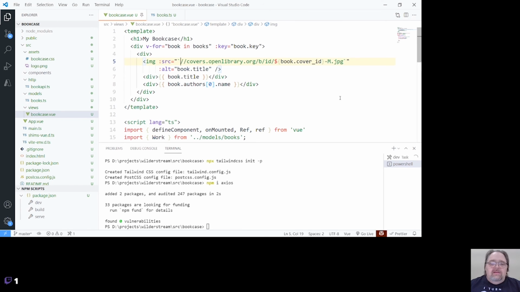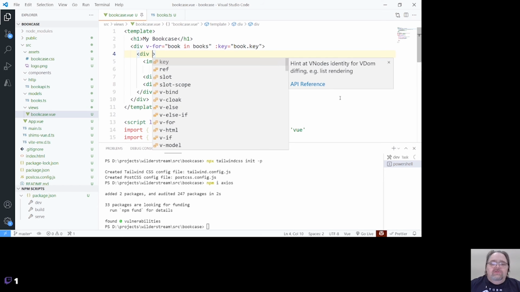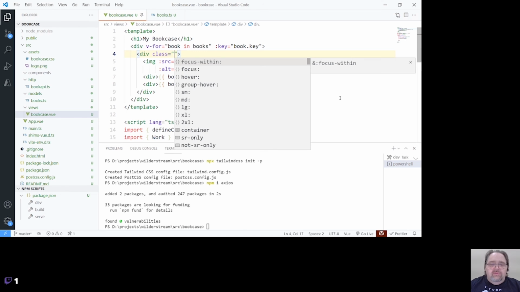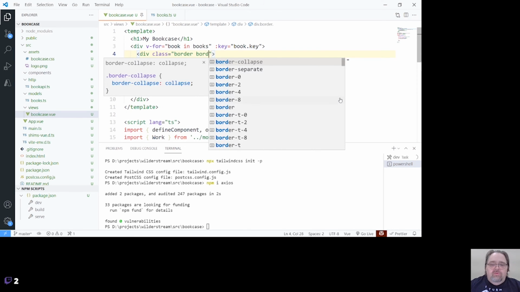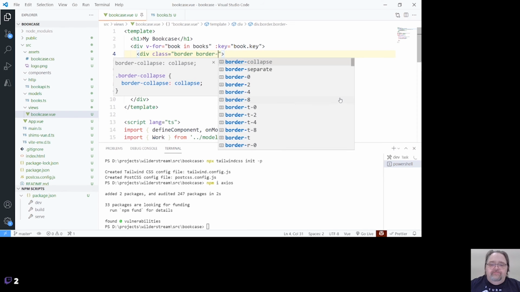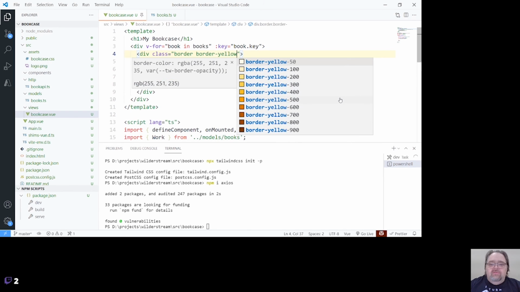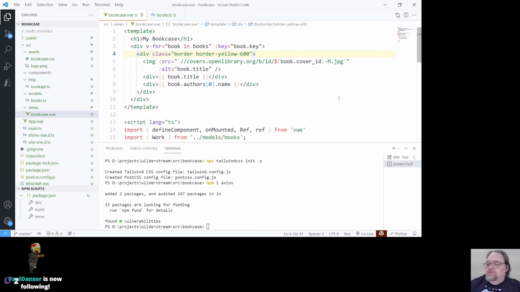So let's add a little magic here. Let's take our div that we're using as sort of the container there, and I'm going to use some Tailwind CSS and say border, let's say yellow, 600.